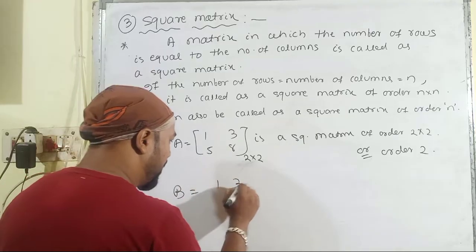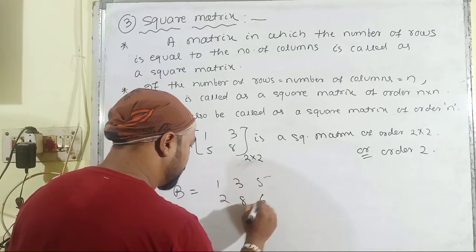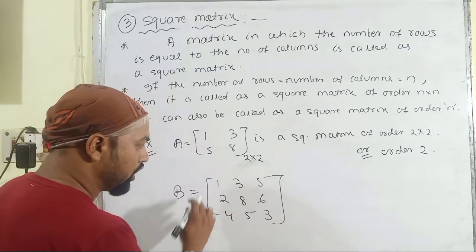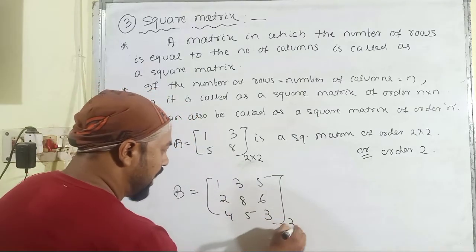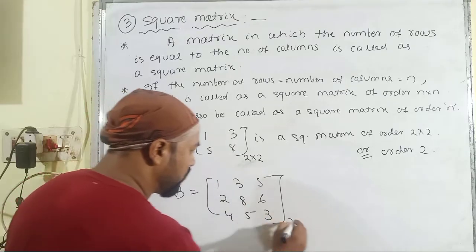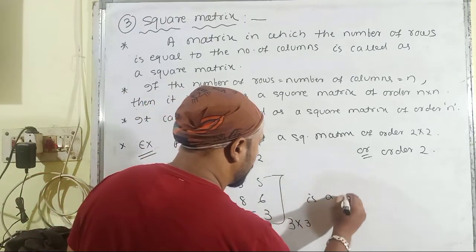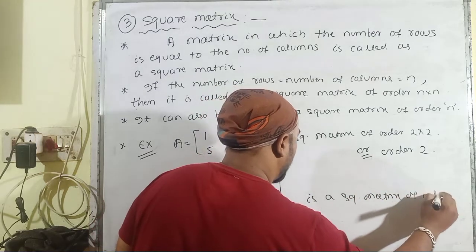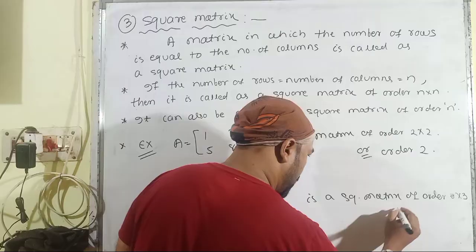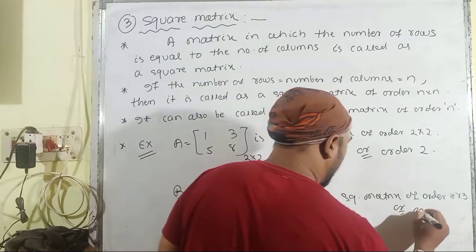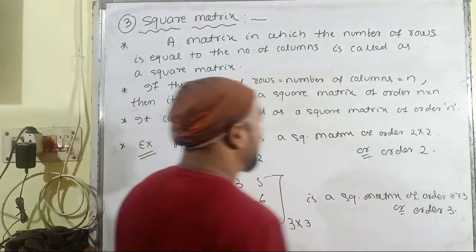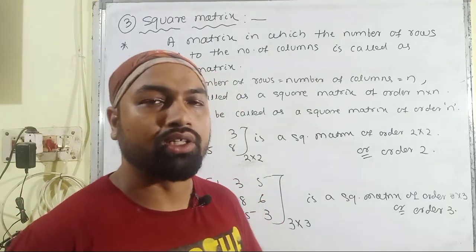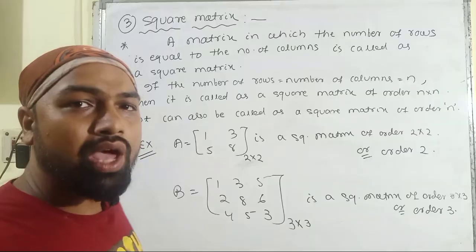Suppose I have taken here 1, 3, 5, 2, 8, 6, 4, 5, 3. It is a square matrix because the number of rows is equal to 3 and the number of columns is also equal to 3. It is a square matrix of order 3 cross 3, or you can also write it as order 3. After the square matrix, let us discuss the diagonal elements of square matrices.